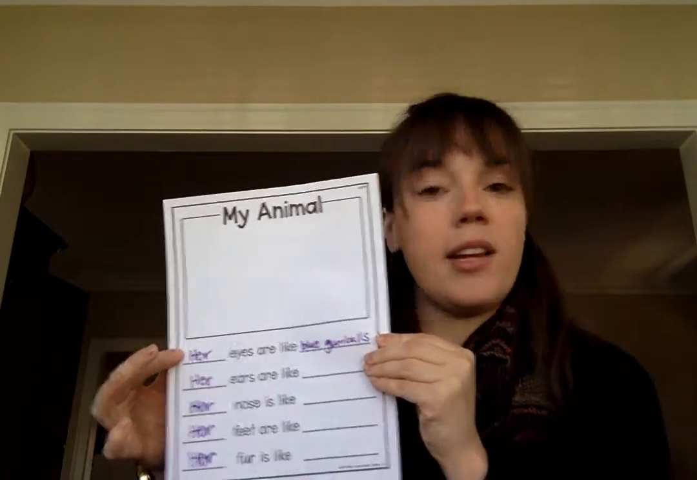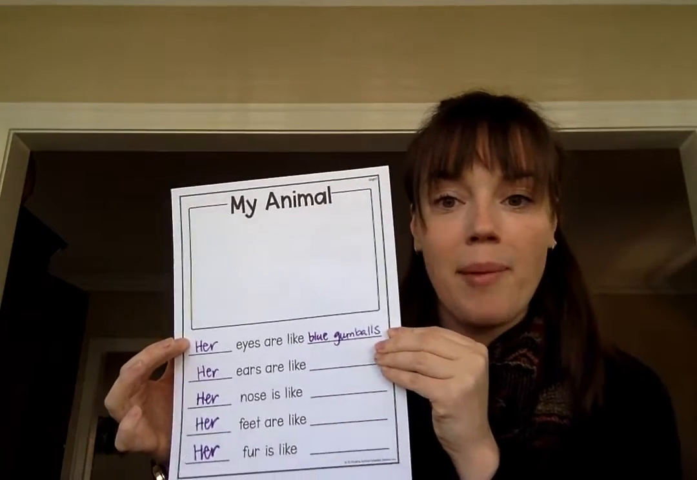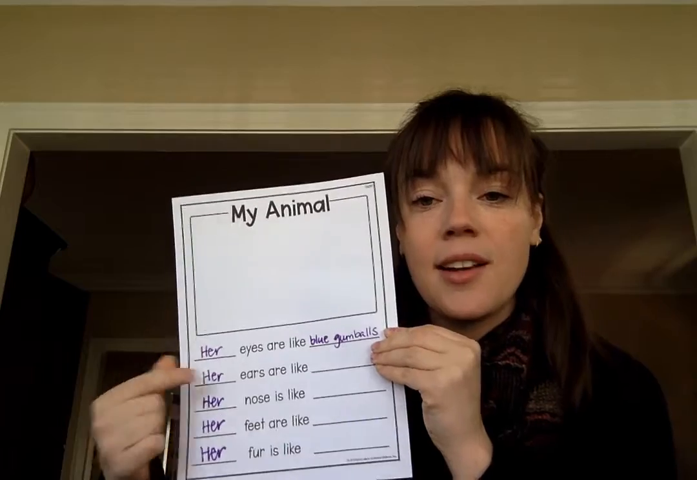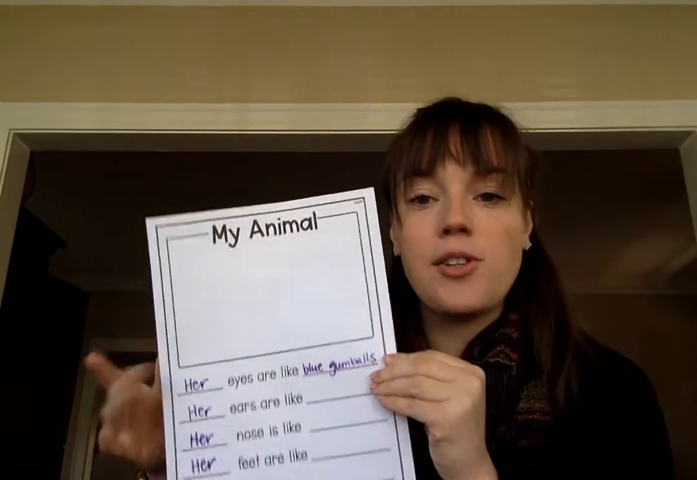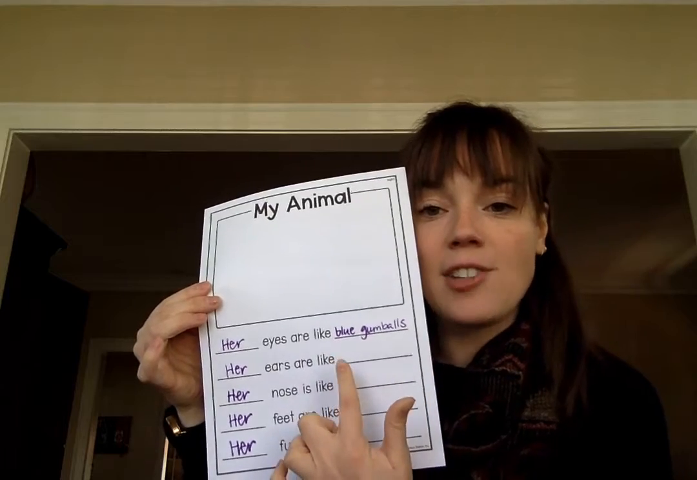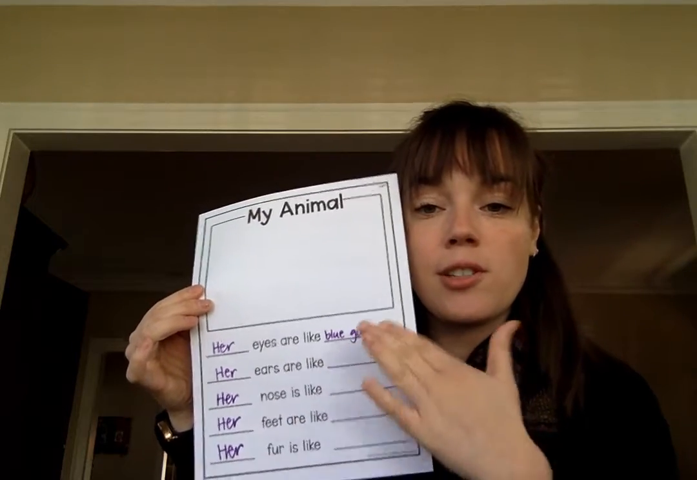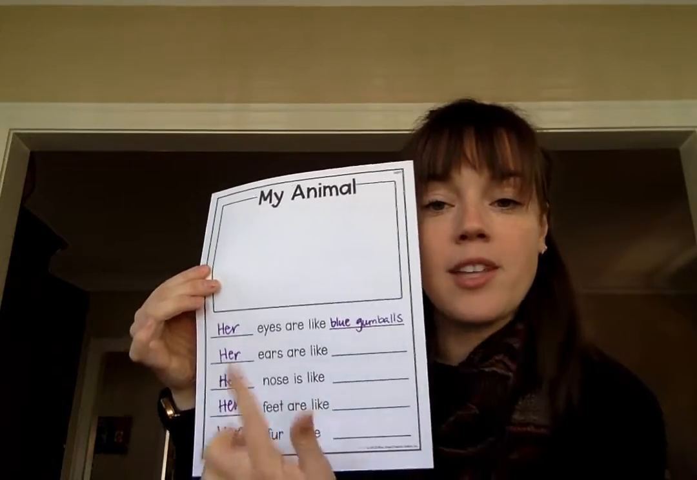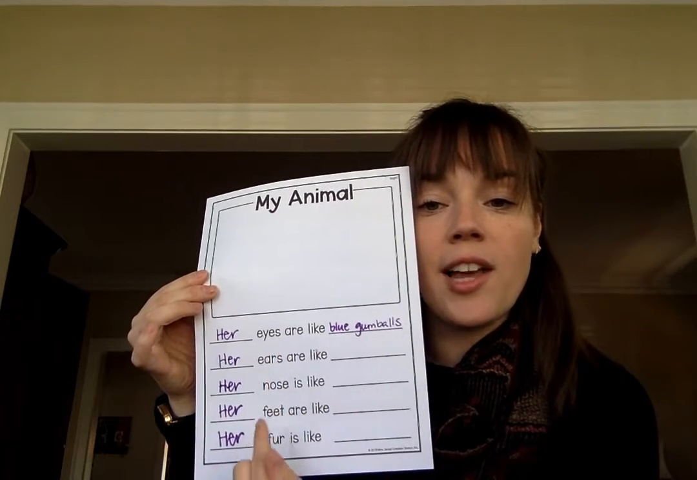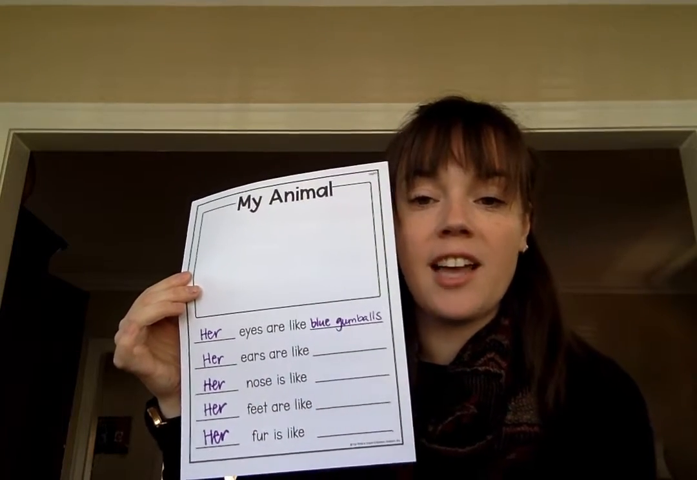So you could say, like if you were writing about your dog, if I was writing about my dog, I might say Tucker's eyes are like, and I wrote here, blue gumballs. So you're going to think of an adjective or two to describe what the animal's eyes are like, ears are like, nose is like, feet are like, and fur is like.